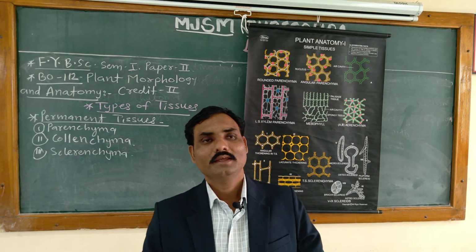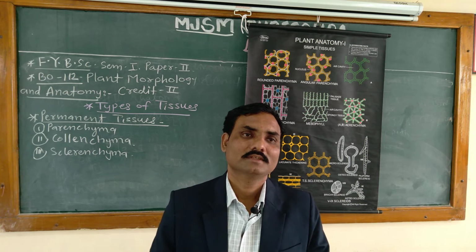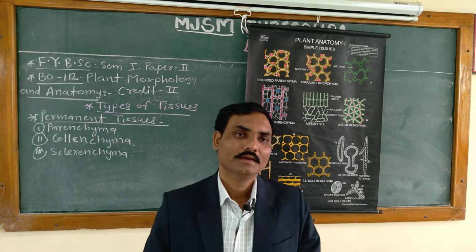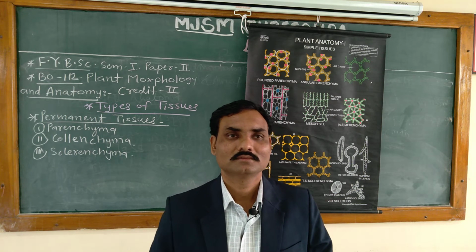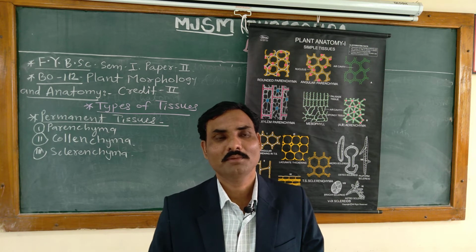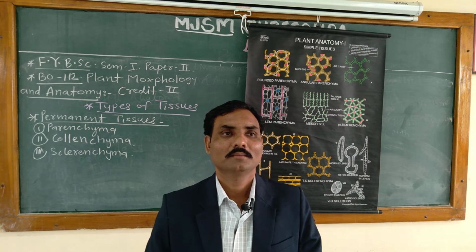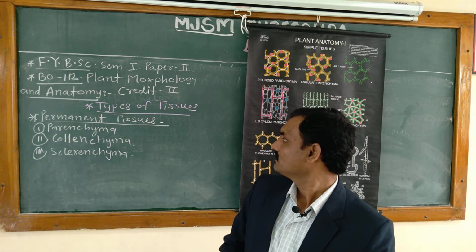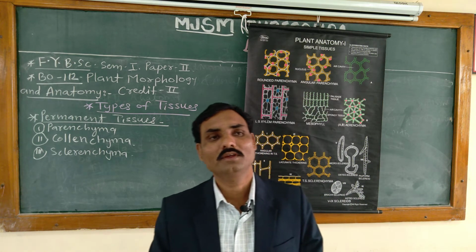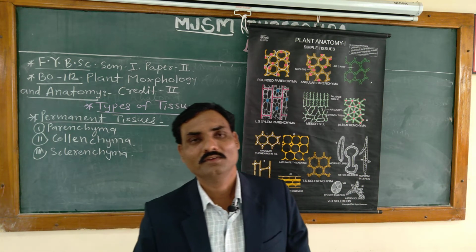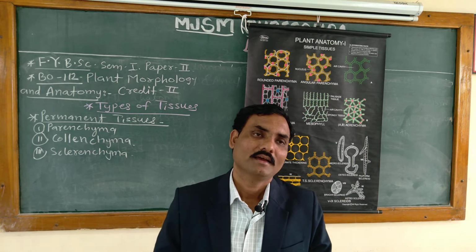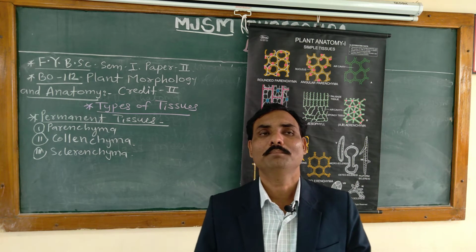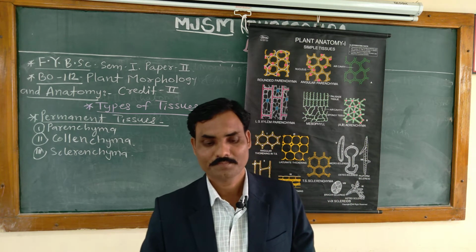And in our FYBSc, the name of the paper is Plant Morphology and Anatomy. In that paper, we have completed the first credit, which is about morphology. The second credit is about anatomy, and in anatomy, the types of tissues we completed in the last video.